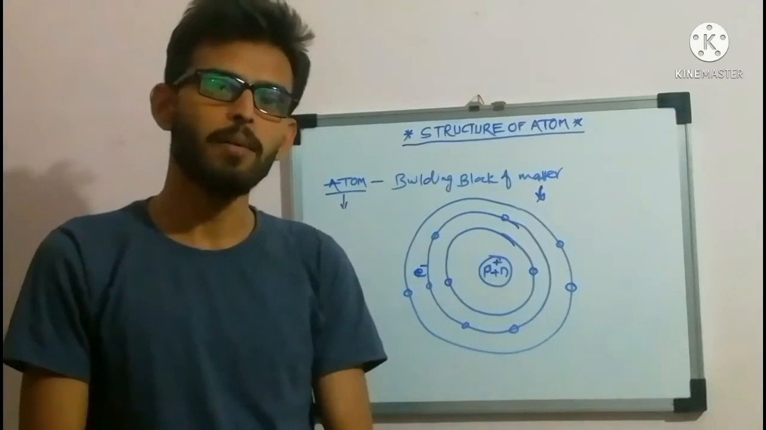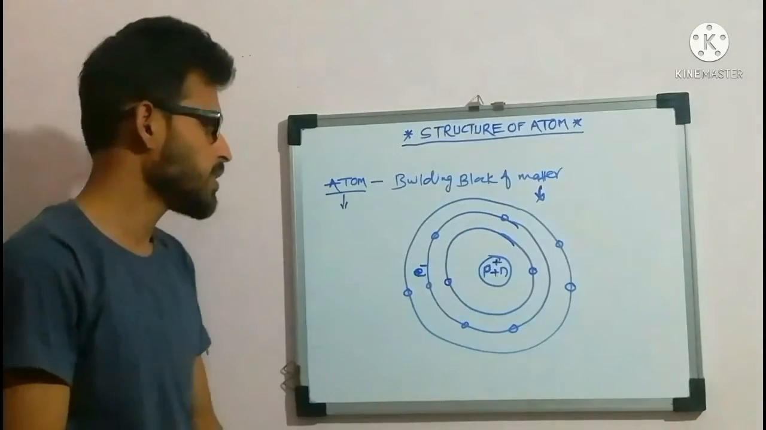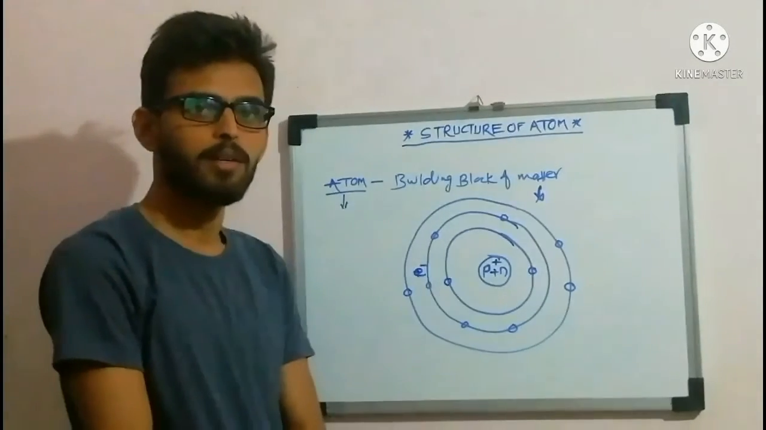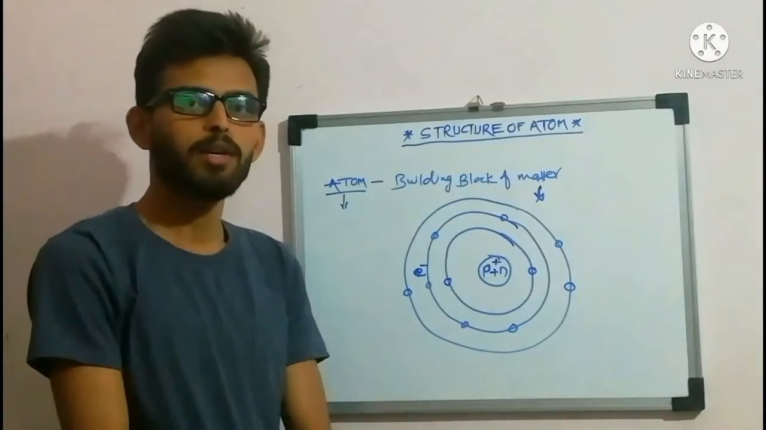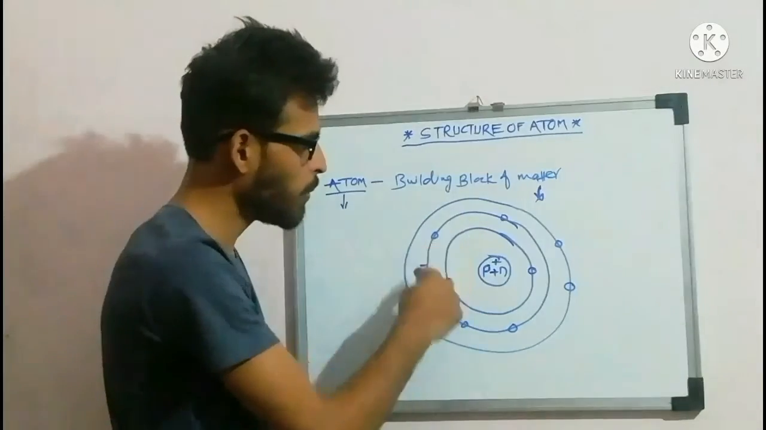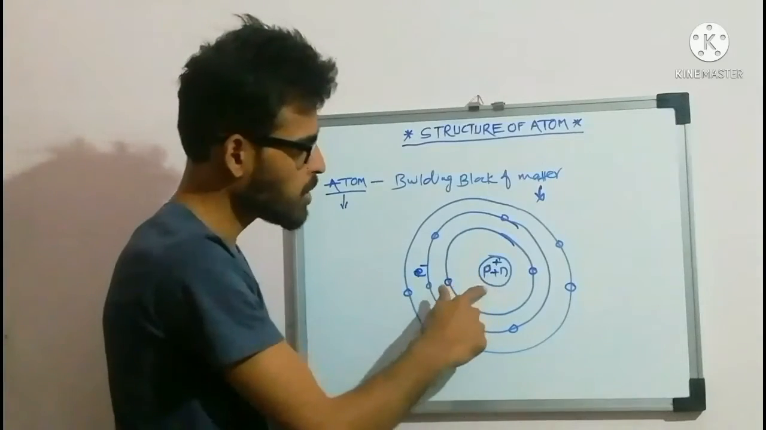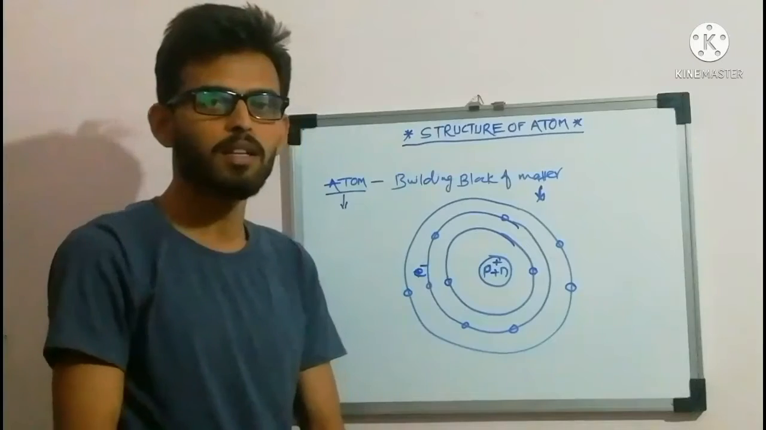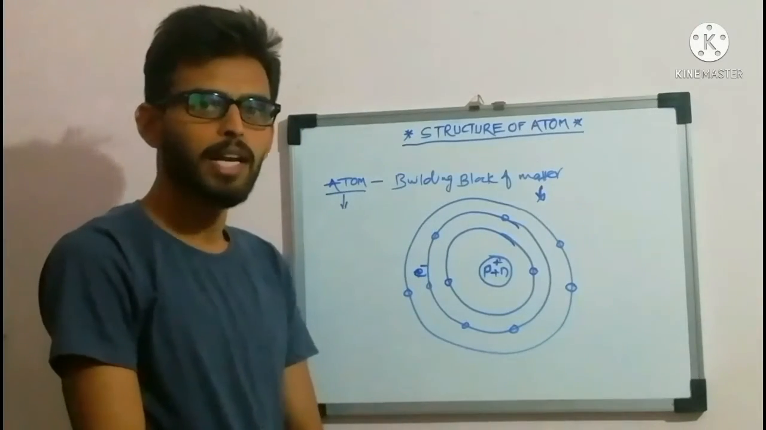It means the atom has no charge. But we have studied that the subatomic particle, the electron, has a negative charge and the proton has a positive charge. So when there is a positive nucleus, around it a negative electron revolves. The number of protons and the number of electrons in an atom are the same, so they cancel each other's charge, making the atom electrically neutral.